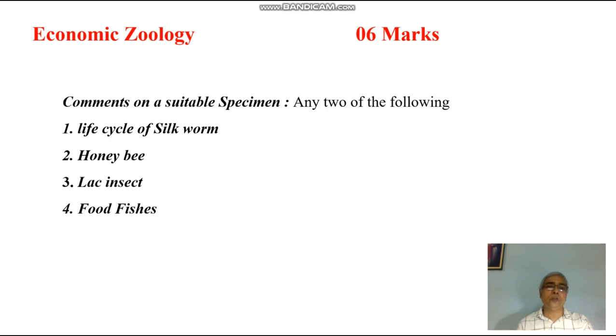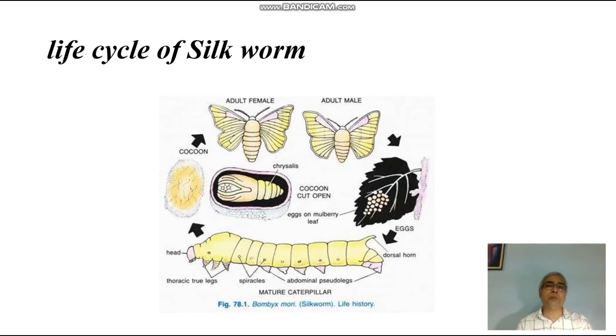Lac insect, already you know that lac is used for various electrical appliances or for making bangles. And the food fishes, again, which I have already told you in the previous video, food fishes like rohu, katla, mrigal, common carp, all the freshwater fishes which are used for food and especially for getting more and more amount of good protein and fats, they can be put here. So you have to write on any 2 of these spots with whatever it has been put. I have selected one spot, for example life cycle of silkworm.